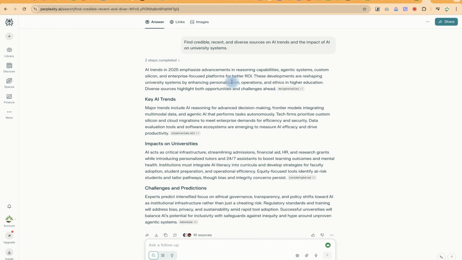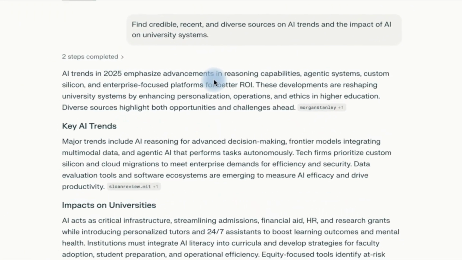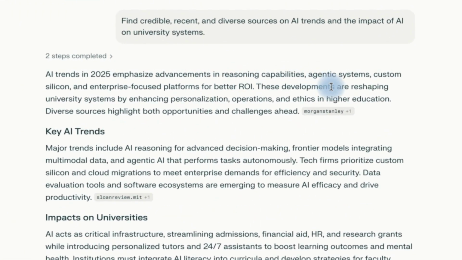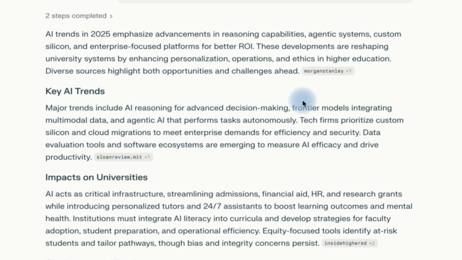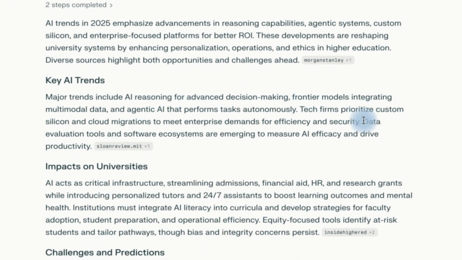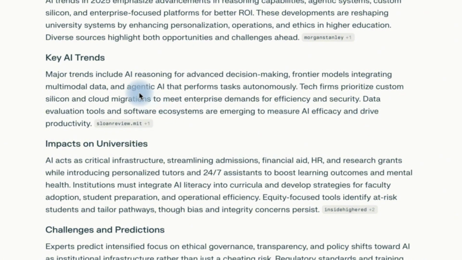As you can see, it has given us the AI trends in 2025, emphasizing advancements in reasoning capabilities, agentic systems, custom silicon, and enterprise-focused platforms for better ROI. These are the key ones. Major trends include AI reasoning for advanced decision-making, frontier models integrating multimodal data, and agentic AI that performs tasks autonomously.